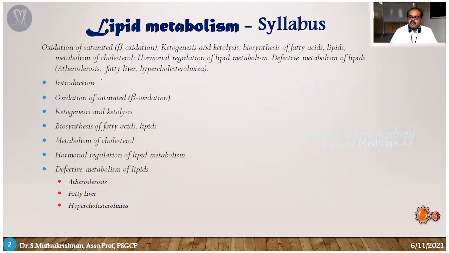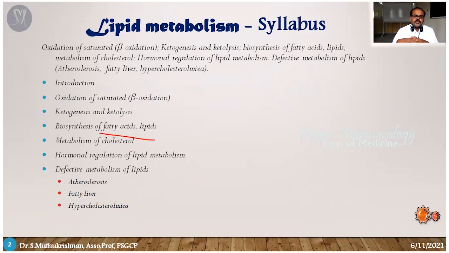The second one is fatty acid oxidation, the different kinds of oxidation process: alpha, beta, and omega oxidation. The next one is ketogenesis and ketolysis. Then another important thing we are going to discuss is the biosynthesis of fatty acids and lipids. This is very important. After biosynthesis, it must be metabolized. Cholesterol metabolism: once we have taken dietary cholesterol, how is it going to be metabolized?